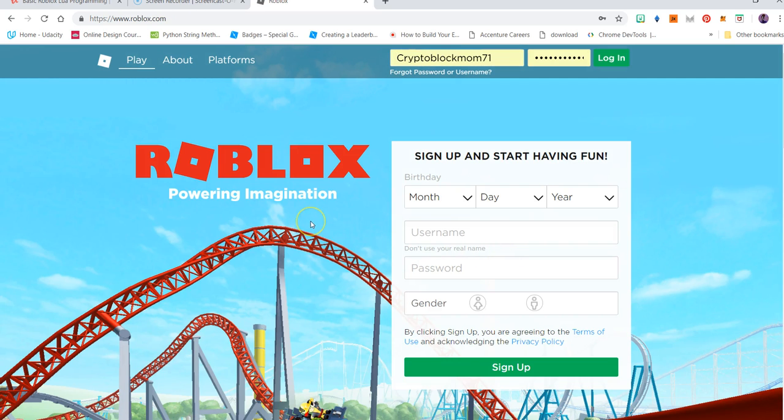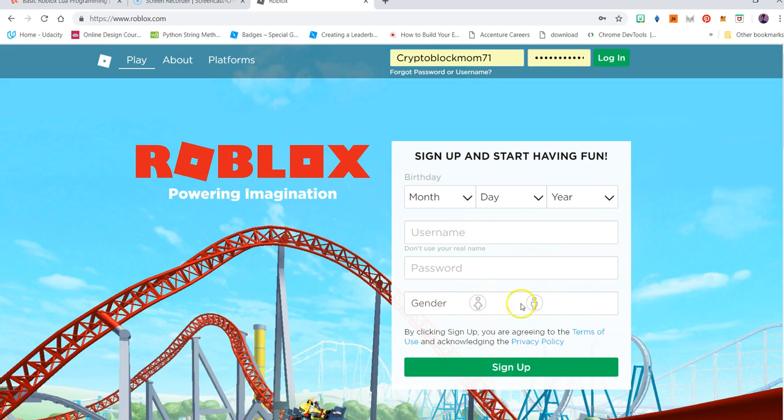So it will show you the page that I showed you before in the previous slide. What you need to do is to sign up, you have to give them your month, day, and year. Pick a username, and it tells you here, don't use your real name, and a password, and then a gender. You can be either female or male, and that will determine the character that you will be using originally, even though later you can change the character that you play with. If you choose a boy, it will give you boy. If you choose a girl, it will give you girl. And then you click sign up.